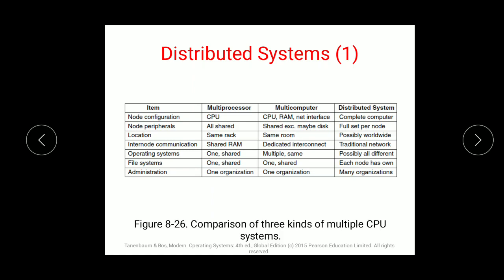Node configuration is done in a multiprocessor by CPU. Multi-computers are done by CPU, RAM and network interface. In a distributed system, node configuration is complete computers, and node peripherals are all shared. Then these are the variations, or we can say comparisons, for three different machines: multiprocessors, multi-computers and distributed systems. In a multiprocessor, the file system is one and shared. In multi-computers, each node has its own file system. For administration, it is one organization, while in distributed systems there are many organizations, as there is sharing of memory.